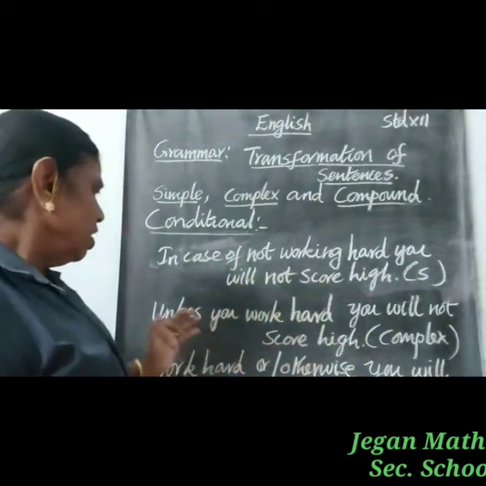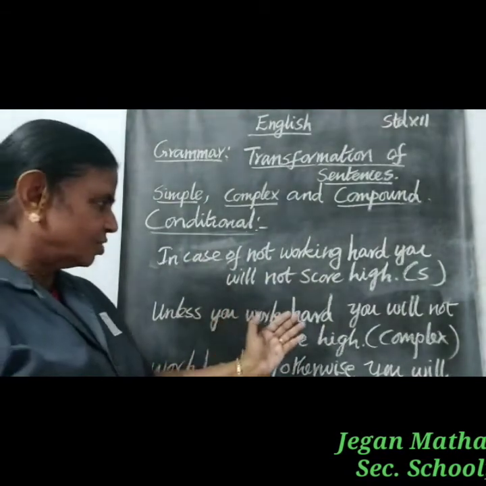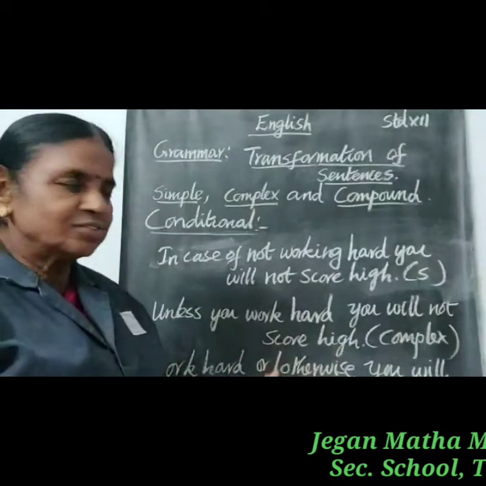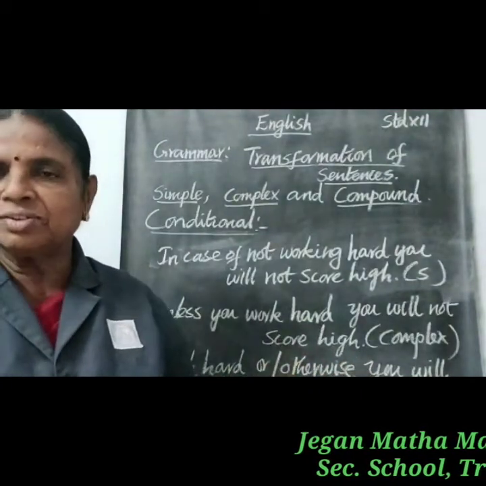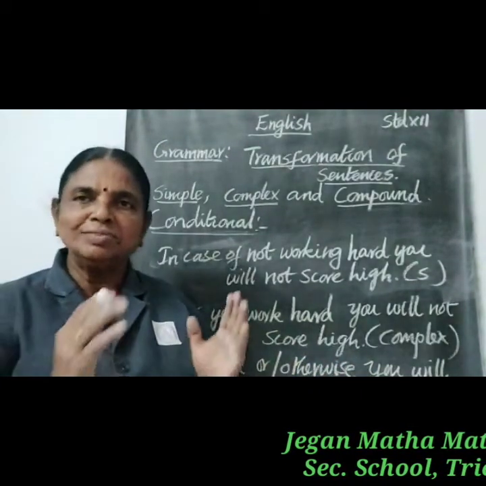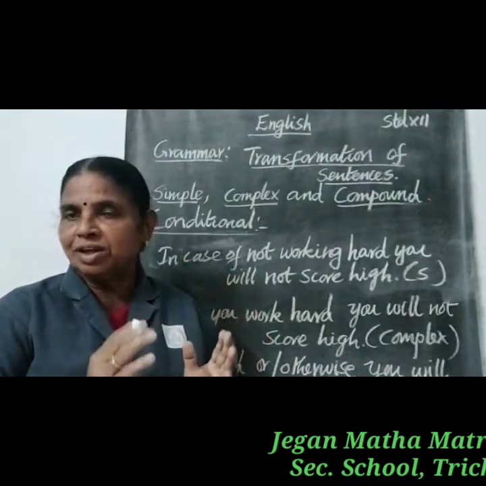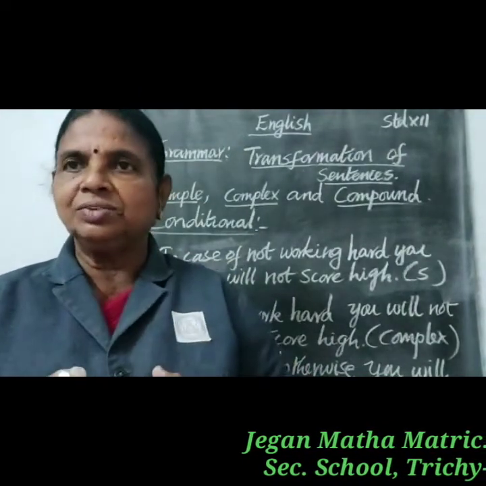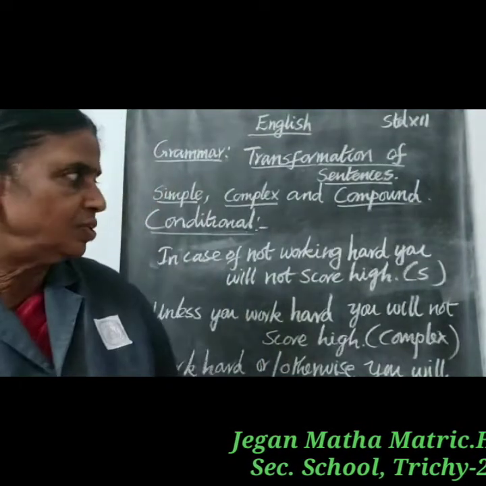In case of not working hard, you will not score high: simple sentence. Unless you work hard, you will not score high: complex sentence. Work hard or otherwise, you will not score high: compound sentence. Now in simple sentences, if is positive and unless is negative.